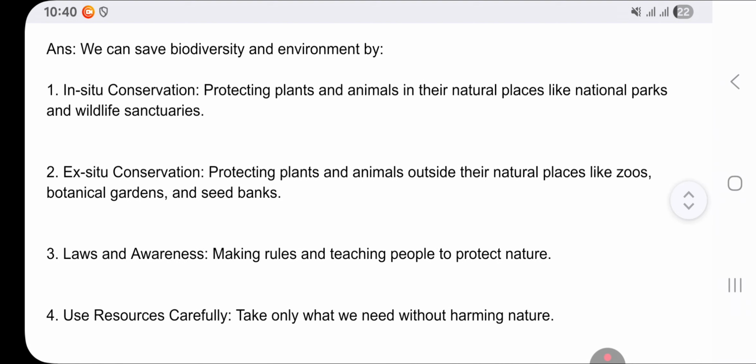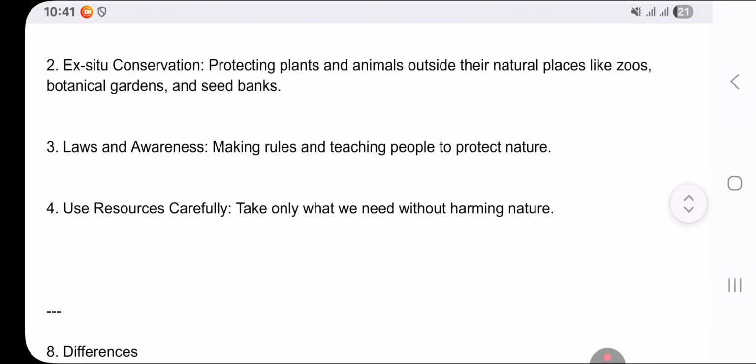Ex situ conservation: protecting plants and animals outside their natural places, like zoos, botanical gardens, and seed banks. Law and awareness: making rules and teaching people, or making people aware, to protect nature. Fourth, use resources carefully. Take only what we need without harming nature.